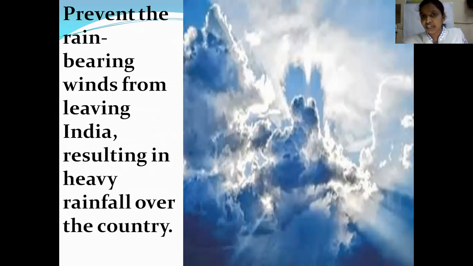Children, you might have seen clouds, right? And you know what the water cycle is. Do you know, children, what is the water cycle? Very good. You have already learned about the water cycle. In the water cycle, first you see evaporation, then comes precipitation, condensation. So the clouds, children, move in the direction of the wind.